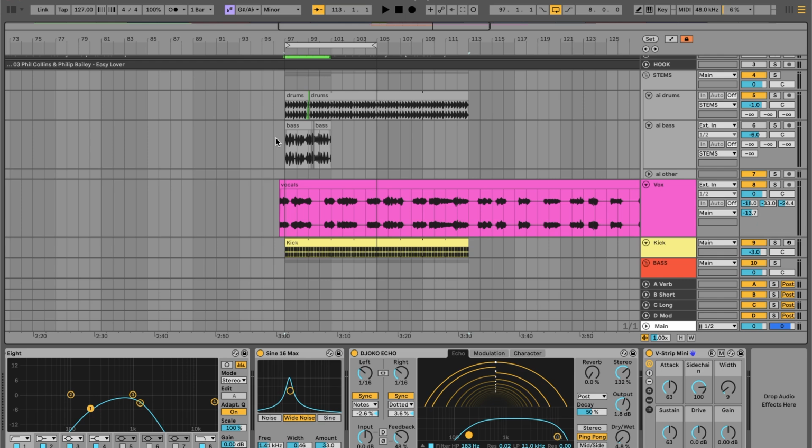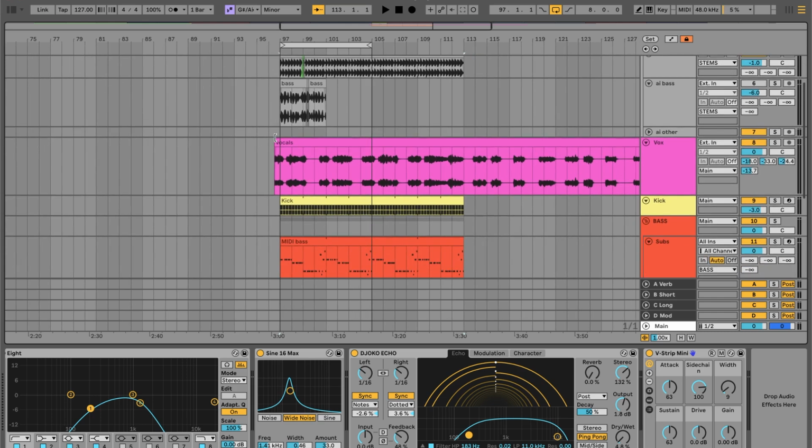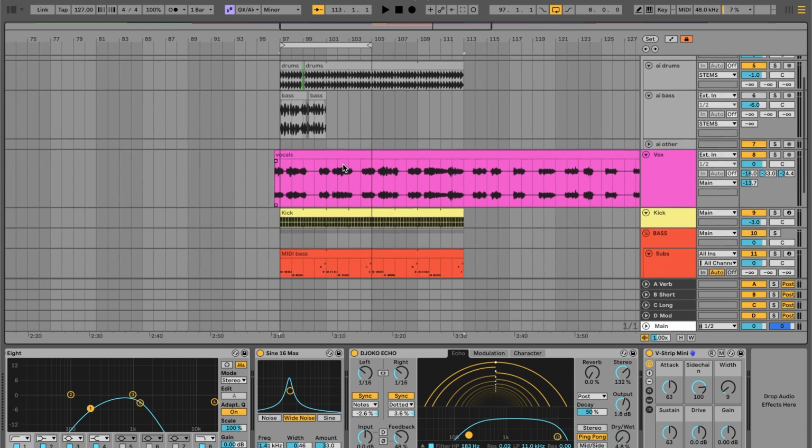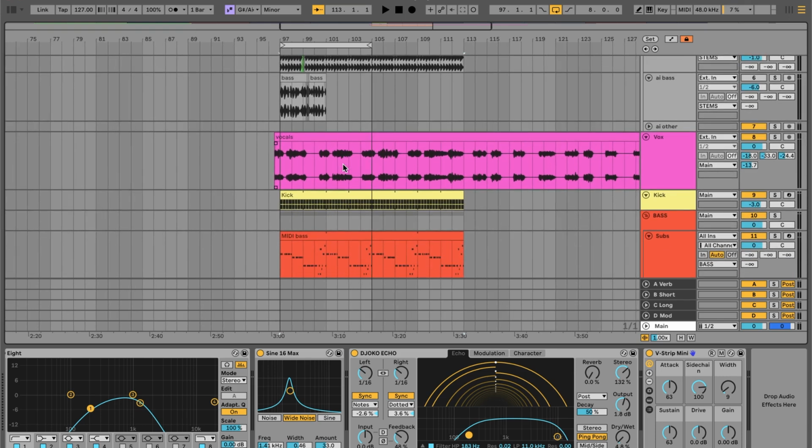It basically quickly creates a canvas for you to properly test out your vision as quickly as possible, because the next step is going to be to actually start building out more of the layers, starting with the melodic layers because that's so important to the tune, and then we're going to go back and actually recreate the drums and make our own original drums.